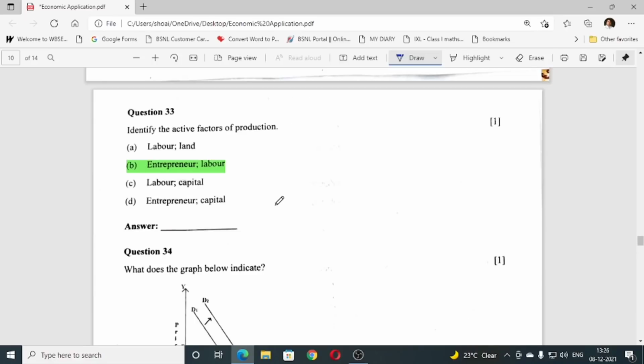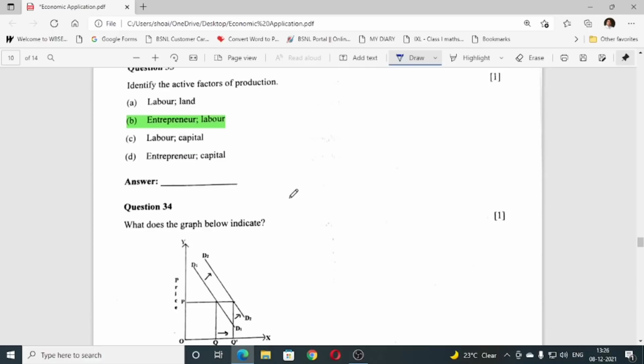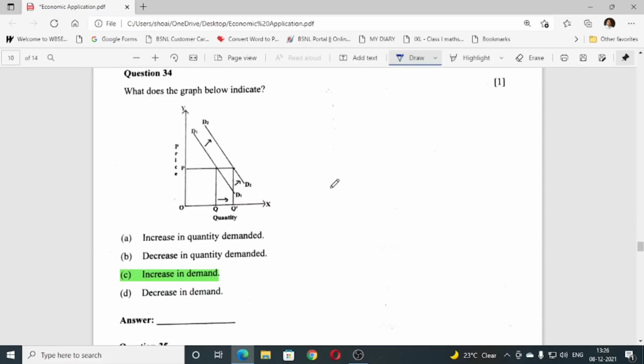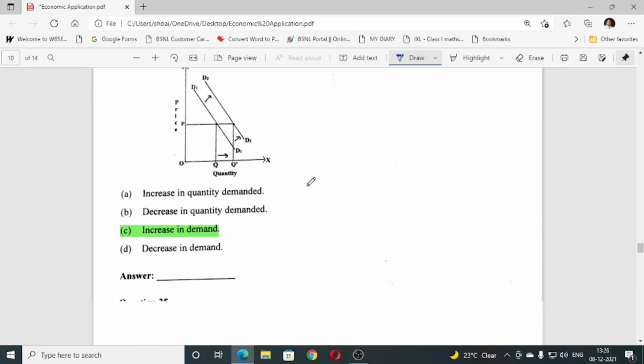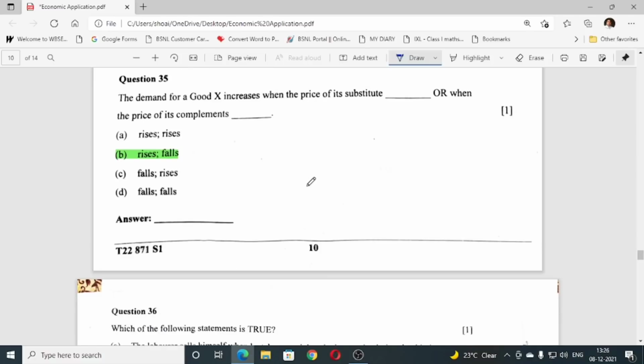33. Identify the active factors of production. Answer is entrepreneur, labor. B is the correct answer. 34. What does the graph below indicate? The graph indicates increase in demand. 35. The demand for a good X increases when the price of its substitute dash or when the price of its complements dash. The answer is rises and falls. Two blanks are given, so in the first blank rises and then in the second blank you have to write falls.